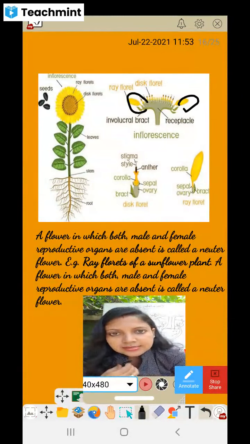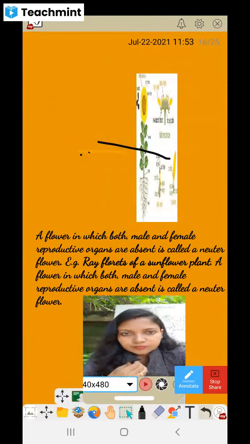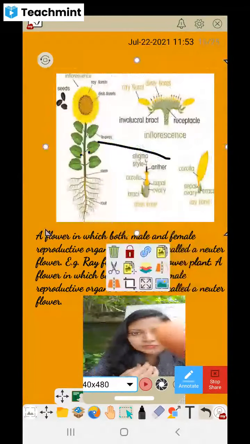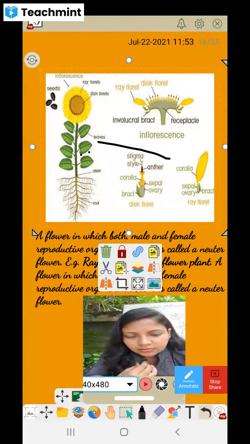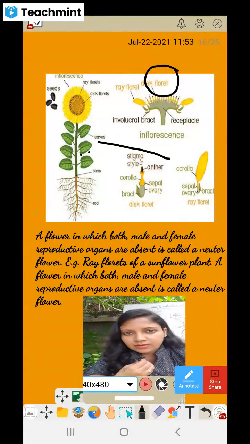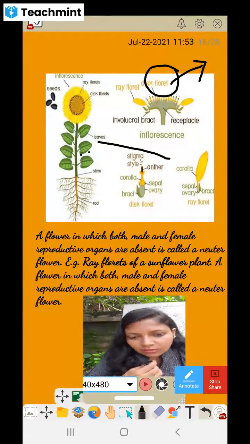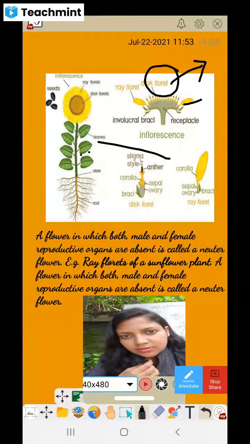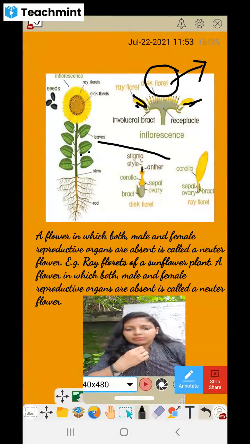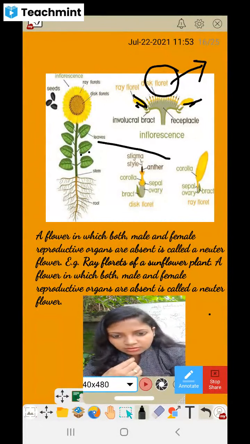Disc florets can have male or female parts, so we cannot say disc floret is the neuter flower. The flower parts which are ray florets are called neuter flowers. Okay. Then at the end of the class I will be asking you whether you understood or not.